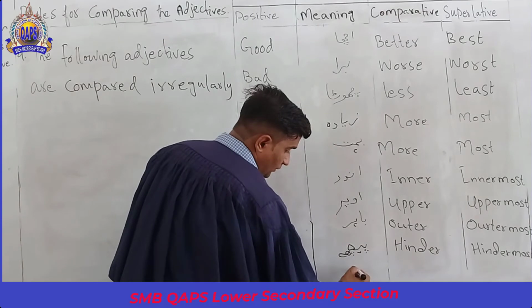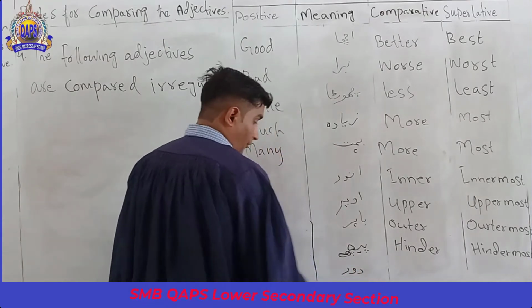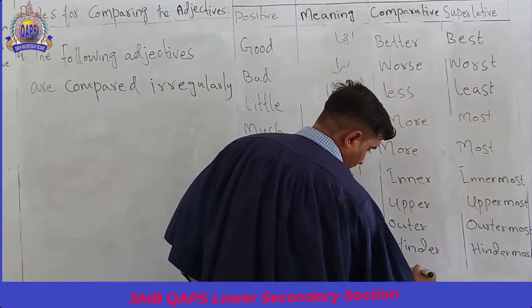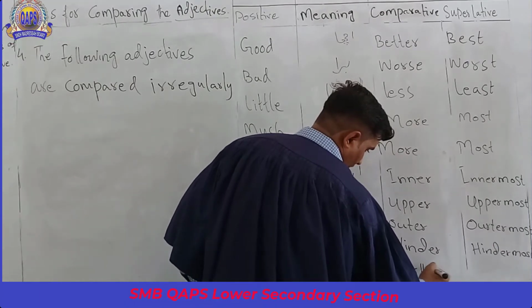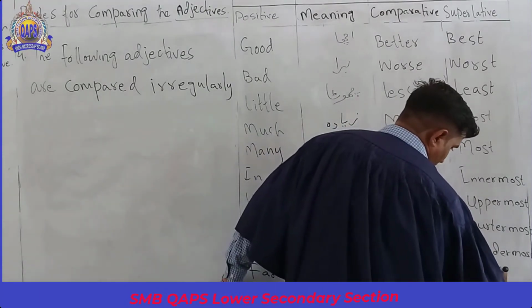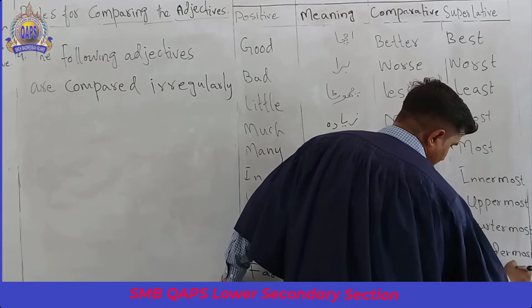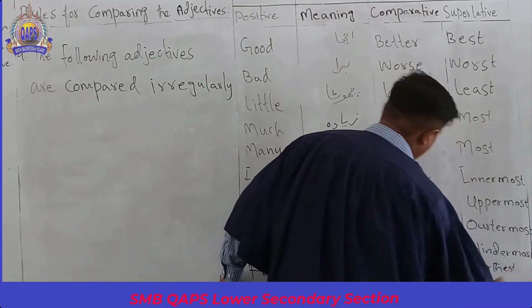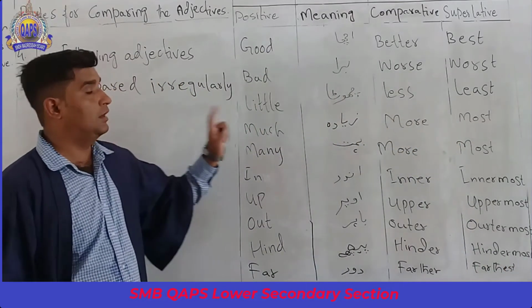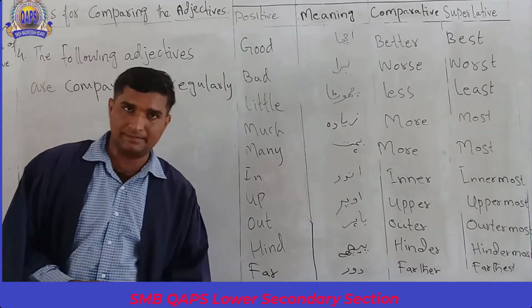Far means distant. Farther, farthest. These are our rule number 4, irregular adjectives.